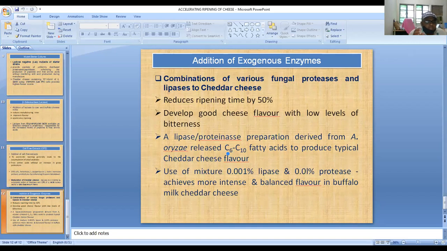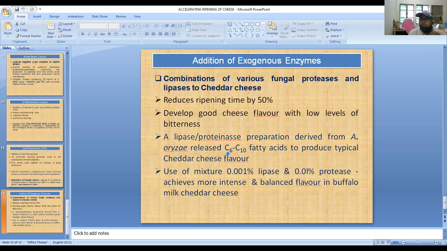These are the different methods by which we can decrease the ripening period or increase the flavor development of the cheese. There are other methods also by which we can accelerate the ripening of cheese.